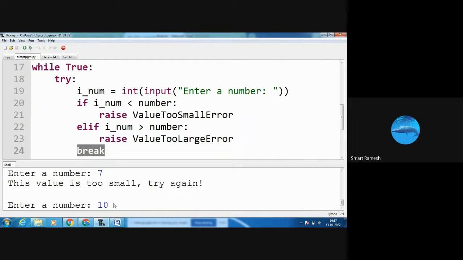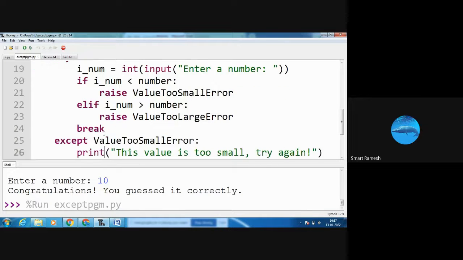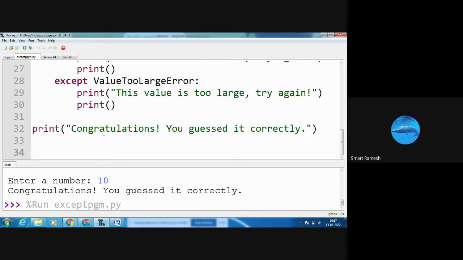Break the while loop means it comes outside the while loop. So outside the while loop, what is there? One print statement: Congratulations, you guessed it correctly. That is displaying in the output screen. Yes, students, can you understand this program?